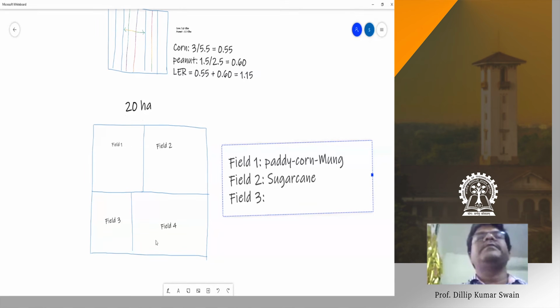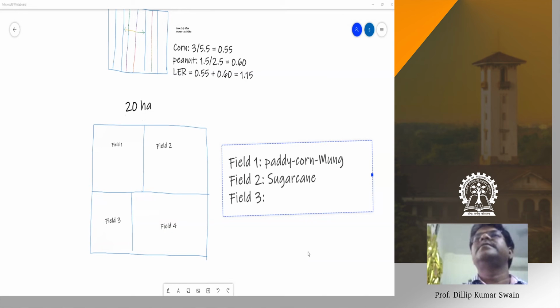In field 3, this is rain fed. Field 3 and field 4 rain fed. Anybody can answer for field 3? Sir, tea plantations. Yeah. If we are going for the field crops, we are not going for perennial crops. They are rain fed. Tea plantation cannot go under rain fed condition.